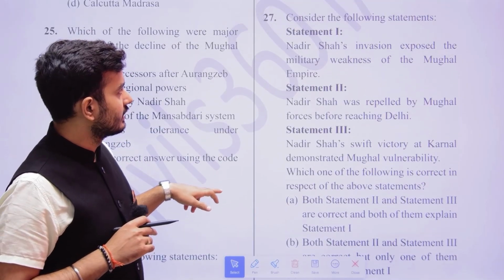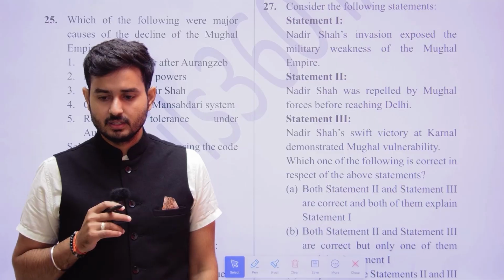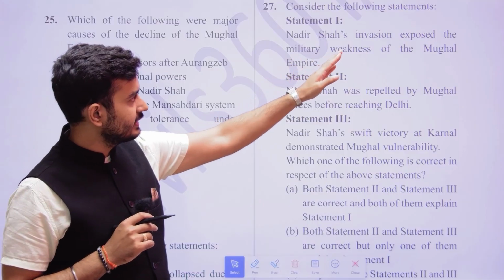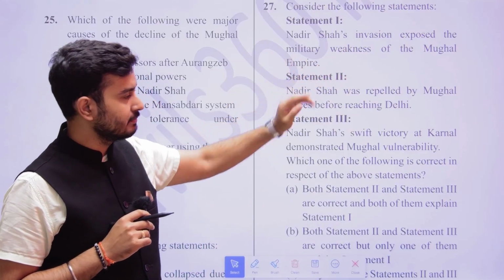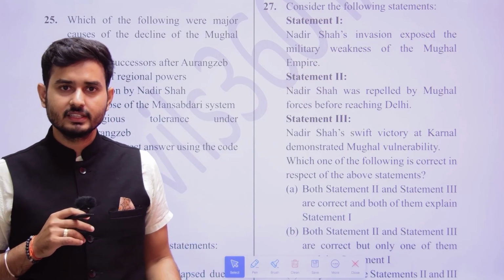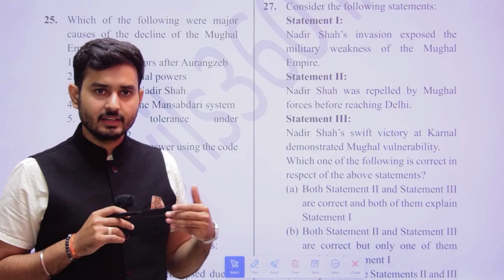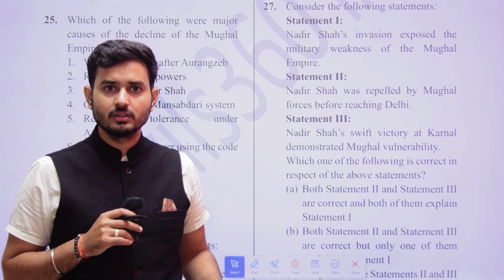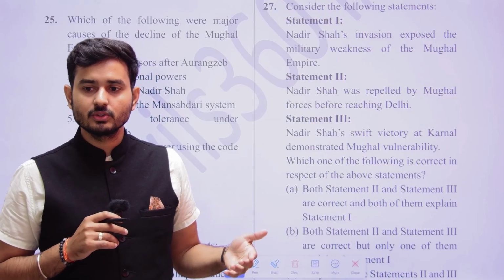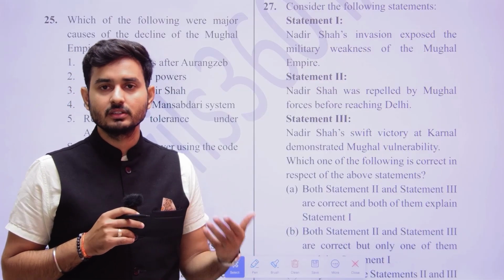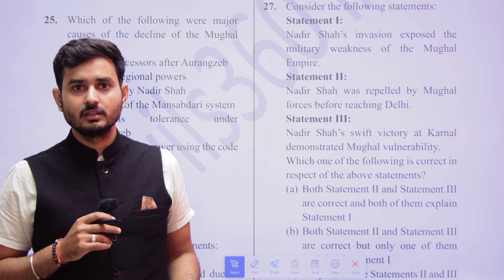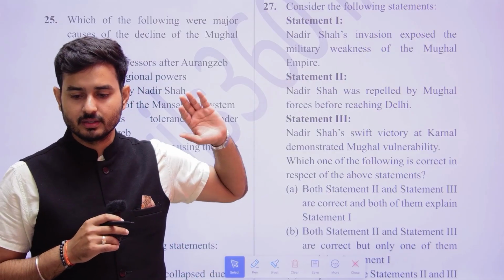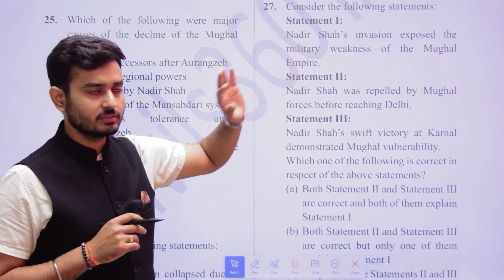The next one, consider the following statements. Now when we are talking on this aspect, statement 1, Nader Shah's invasion exposed the military weakness of the Mughal Empire. Nader Shah invaded in 1738, and the Battle of Karnal was fought. When Nader Shah had reached Lahore, only then did the Mughal emperor get to know, and he was asking the nobles to help him defeat Nader. The Battle of Karnal, in which Muhammad Shah was defeated, exposed the military weakness of the Mughals. So yes, that is correct.